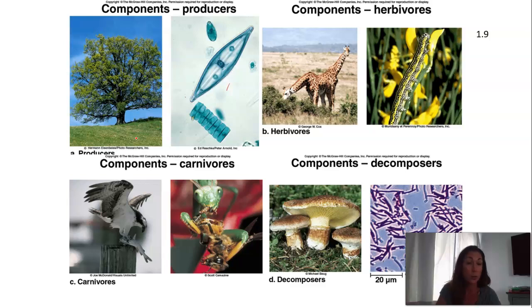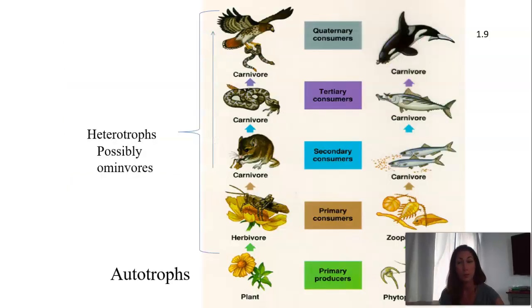Our herbivores are our primary consumers, and just so you can start to get a sense of the scale, they can either be huge, like giraffes. Some of our largest animals ever on this planet are actually herbivores, but they can also be tiny, like little caterpillars. And our carnivores, here's a picture of some type of a sea hawk. But also don't forget that a lot of our insects are carnivores, and we'll get into that later in the year when we start to talk about maybe using them as pest control. And then our decomposers, you have our primary types of a mushroom and bacteria. Fungus and bacteria are our two primary types of decomposers.